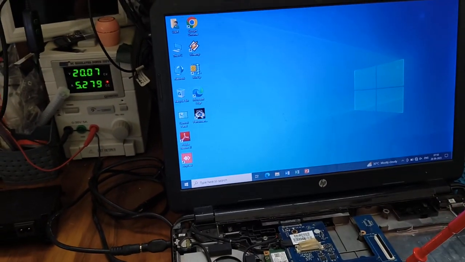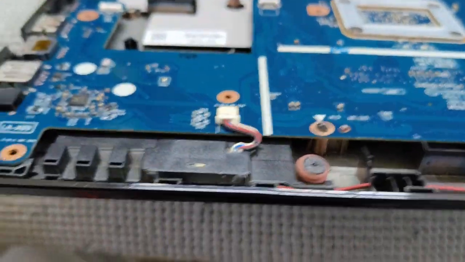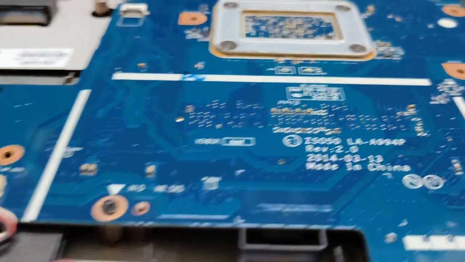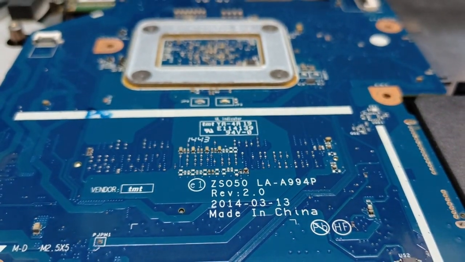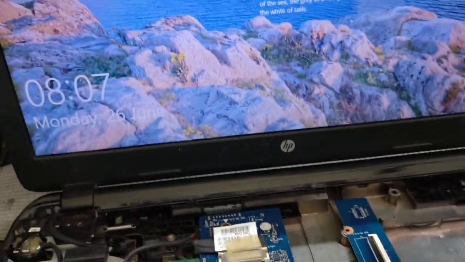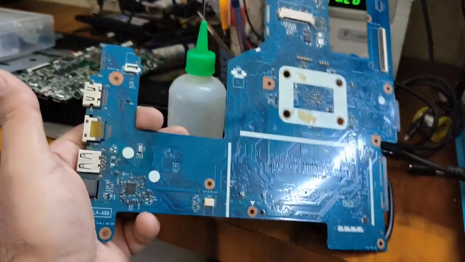This is a problem in the Win section. We have to find it out. This is a board of LA-A994P, and the problem is solved now. We have the same board.